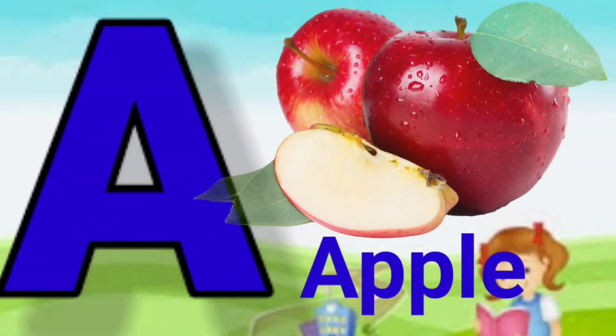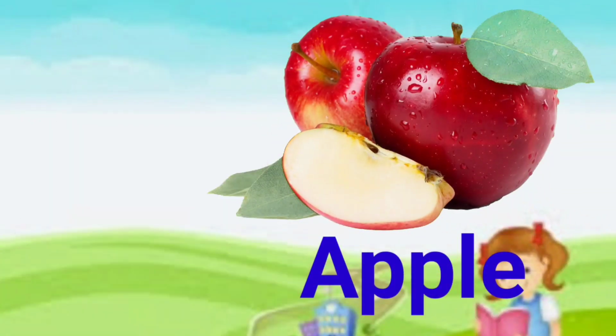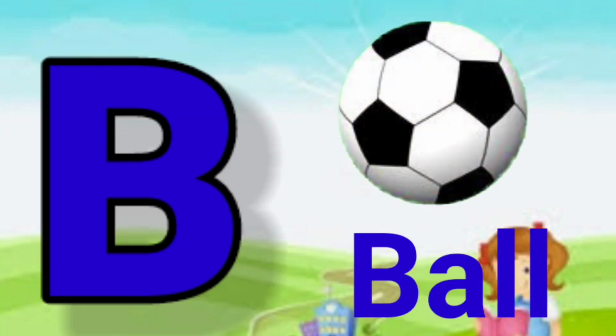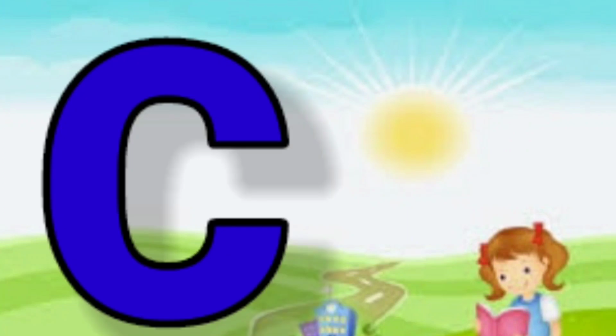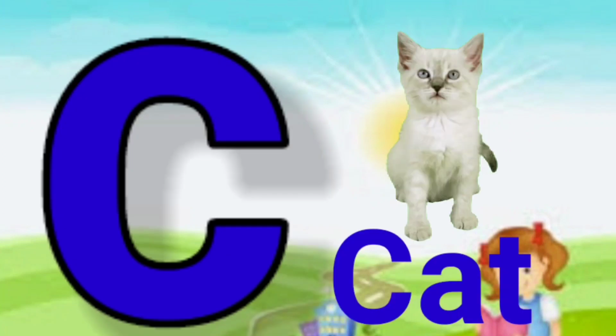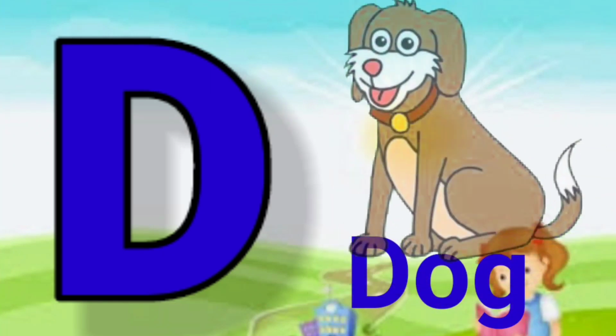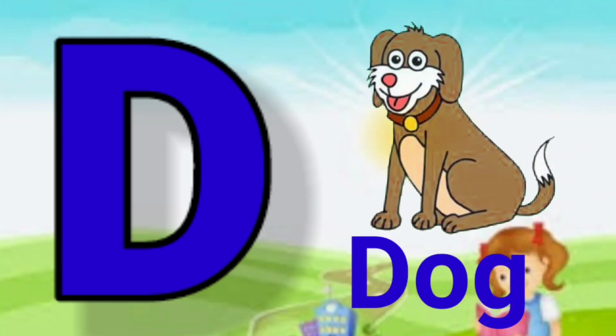for apple. Apple means save. B for ball. Ball means gain. C for cat. Cat means Billy. D for dog. Dog means kutta.